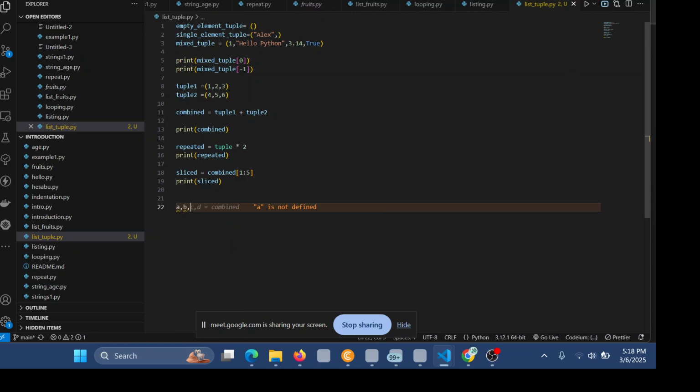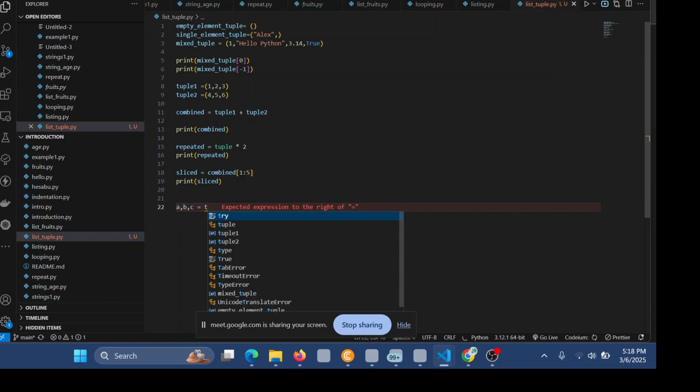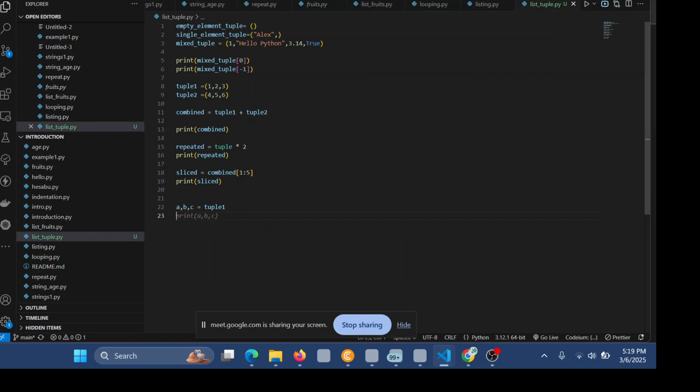Then you're going to have some other elements here, A, B, C, like that, and I'll say they are equal to tuple 1. Then we will print them: A, separated by commas, B, C, like that.